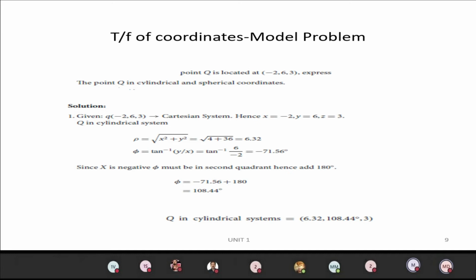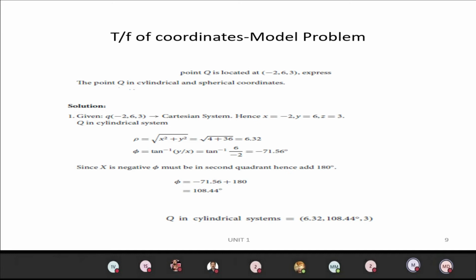One thing to always remember: angle cannot be negative. If you get a negative angle, you have to add 180 degrees. That means the point is in the second quadrant, since x is negative, so phi must be in the second quadrant, and we add 180.